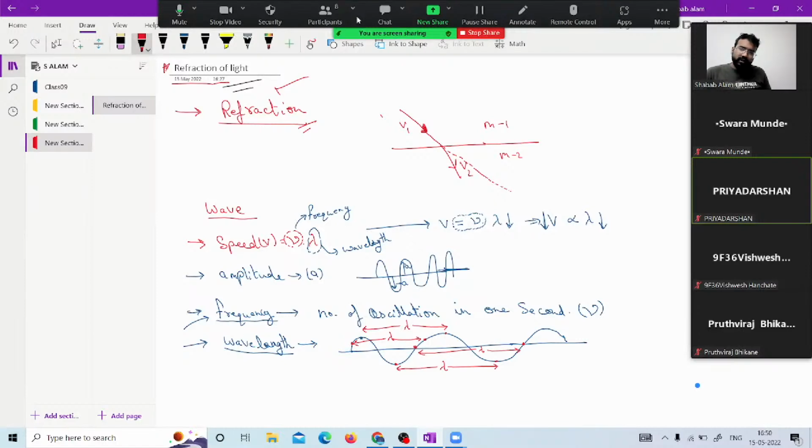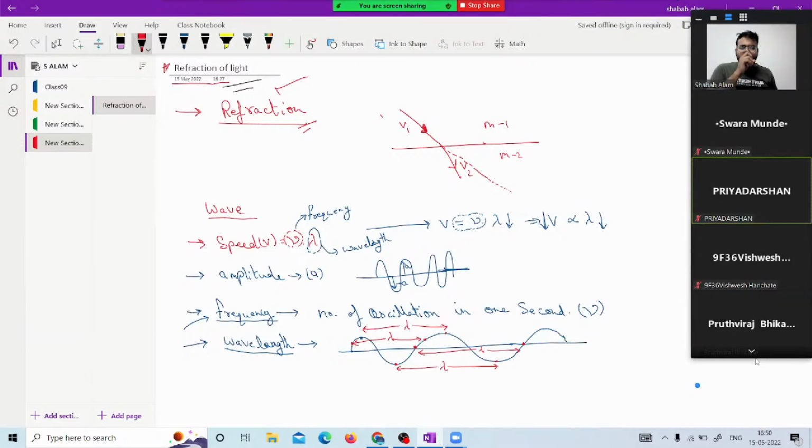So we have talked about wavelength, frequency, amplitude, speed. Basic terms we are clear with. We should understand the term now. Let us talk about optical density.